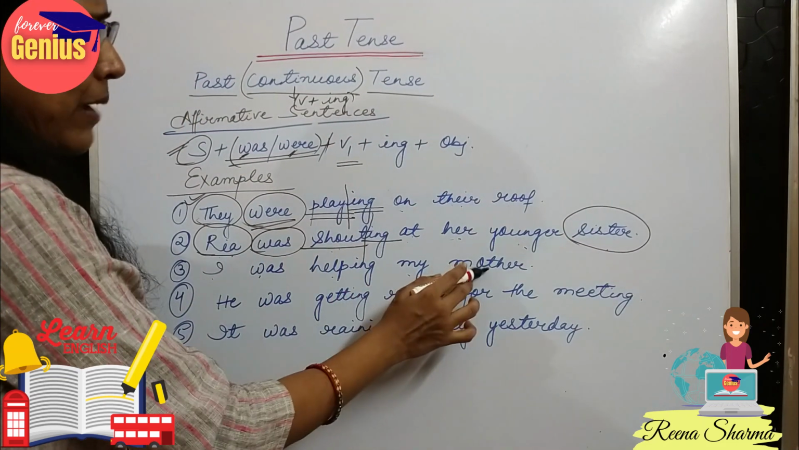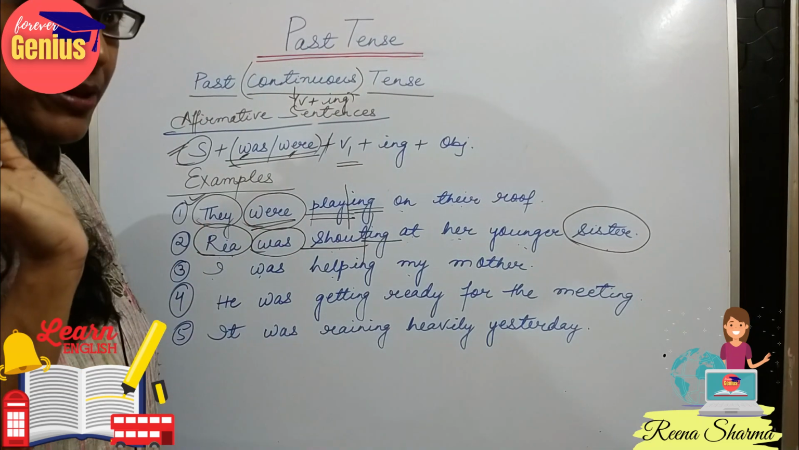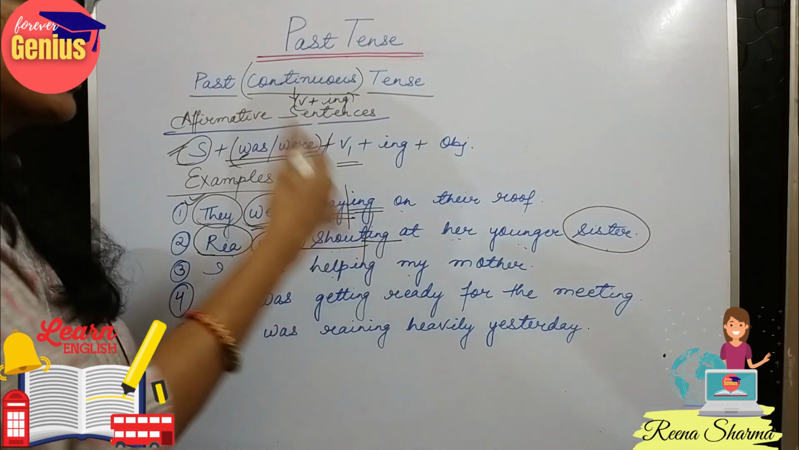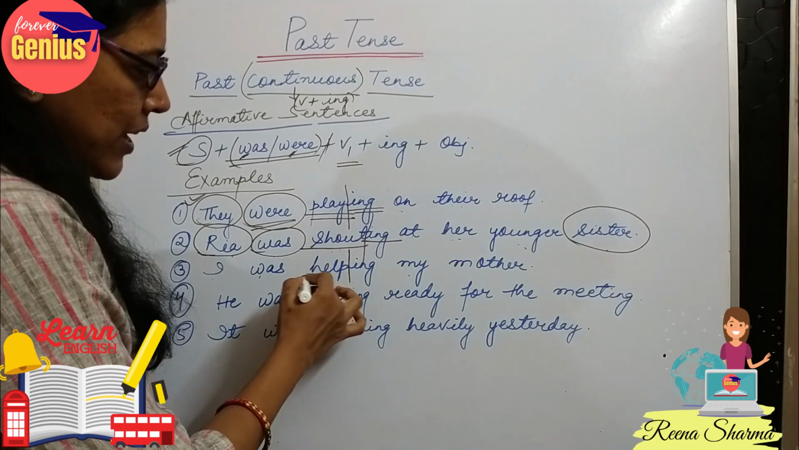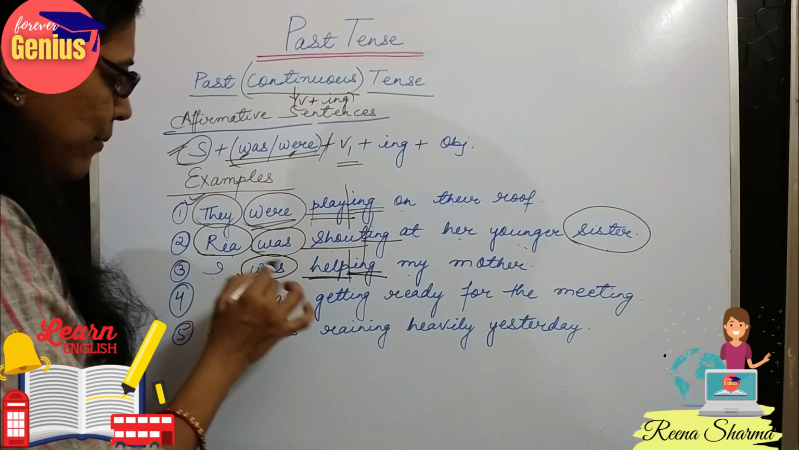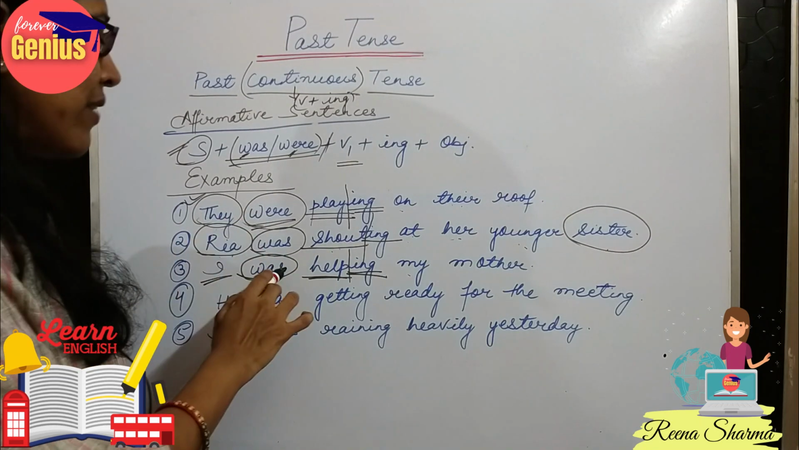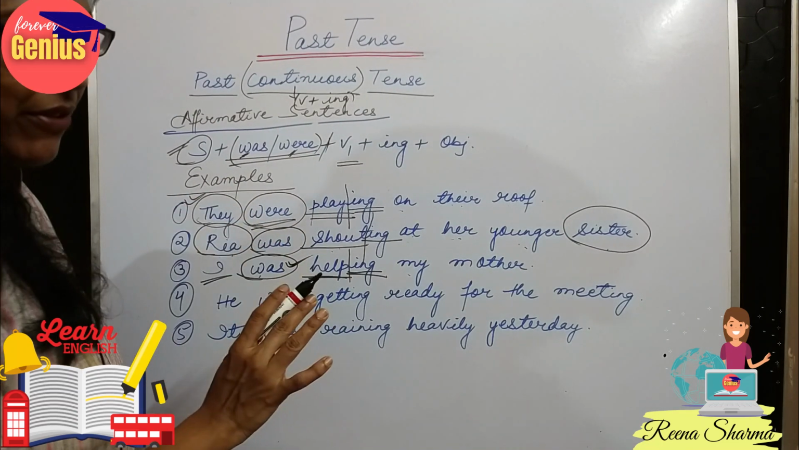I was helping my mother. Maybe 10 minutes before, 1 hour before, or yesterday. It means an event which has been done in the continuing format. See, with the verb I am using ing, and with I am using was because I is a singular person. And we would be using the singular form of the helping verb.